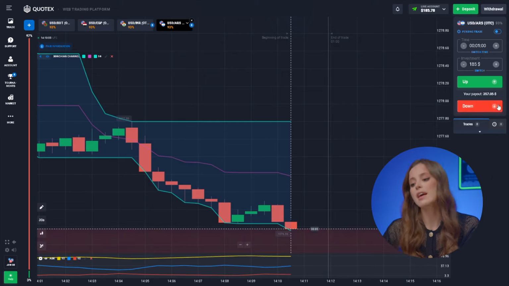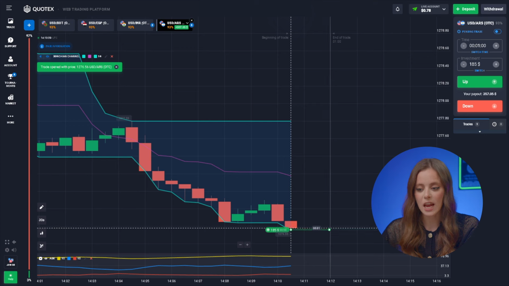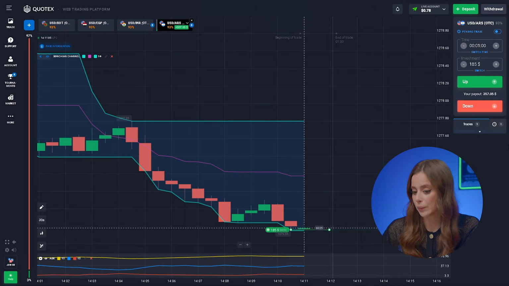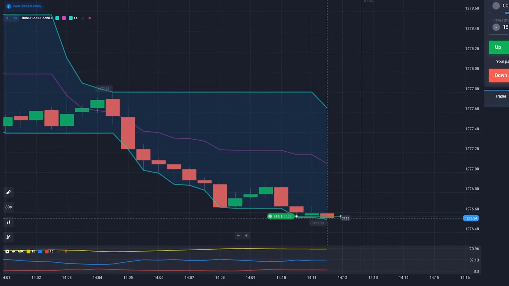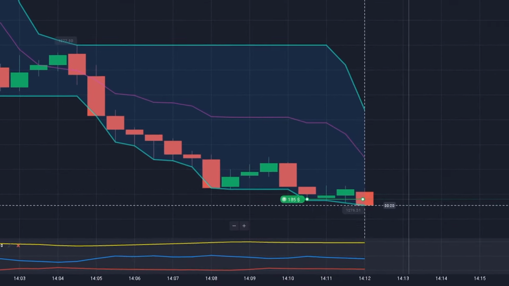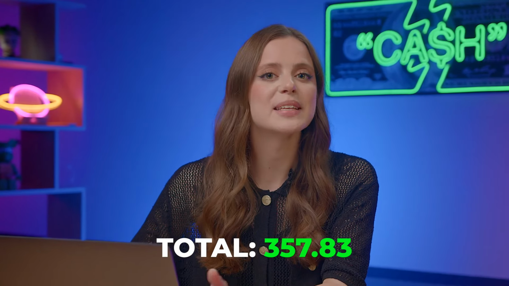The US dollar and the Argentinian peso hitting higher. ADX indicators show some uncertainty, but the Donchian channel indicates the downward movement will continue. 357 in the back, all thanks to my experience and correct trend identification.